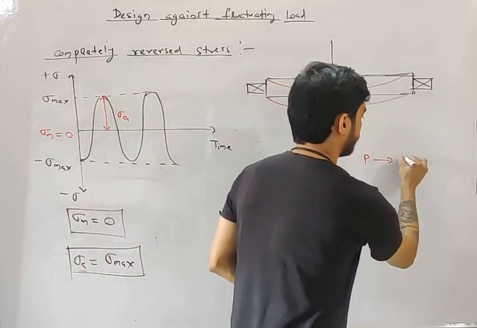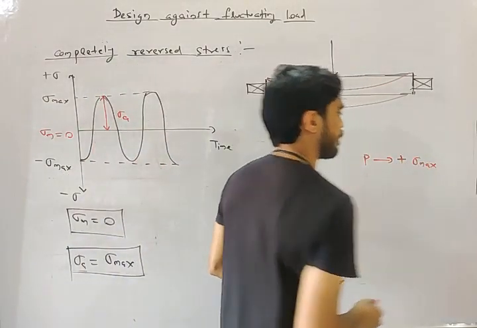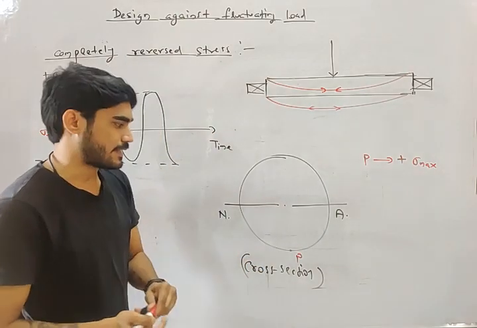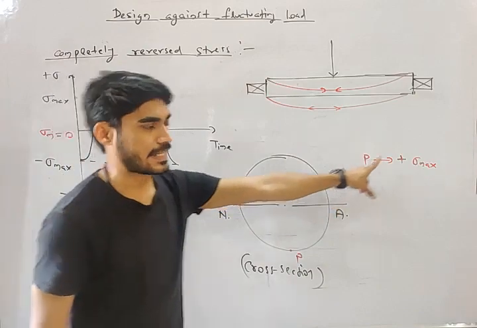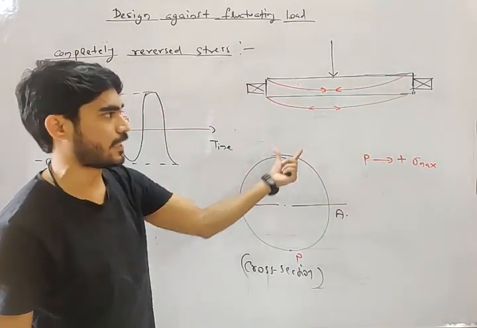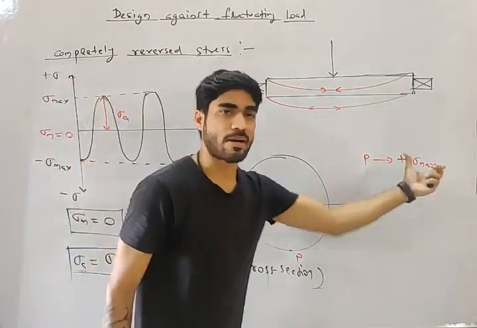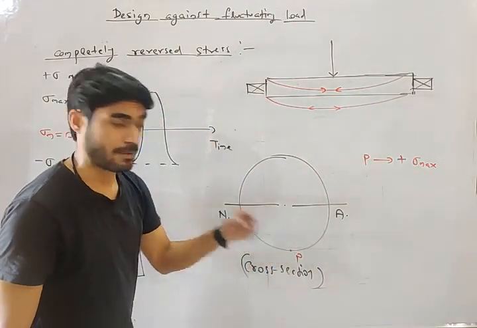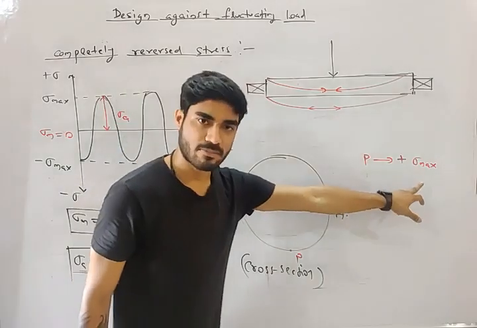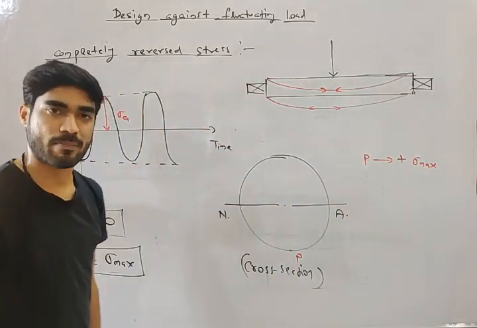It will be equal to plus sigma maximum, right? It will be maximum, and it will be tensile. So plus sigma maximum, the bending stress. Do you understand this? At point P, which is at the bottom, the stress will be maximum and tensile, so plus sigma max.